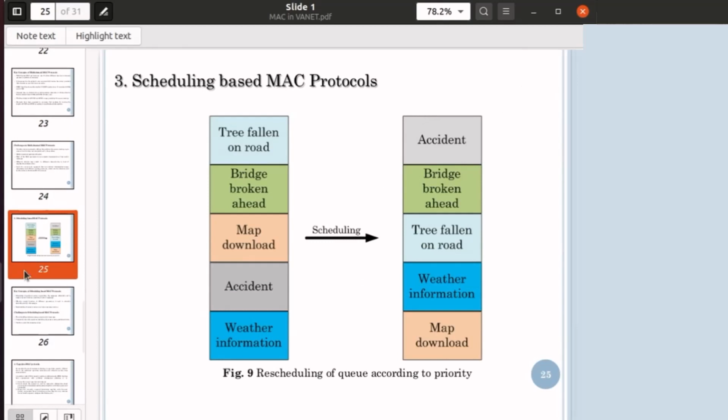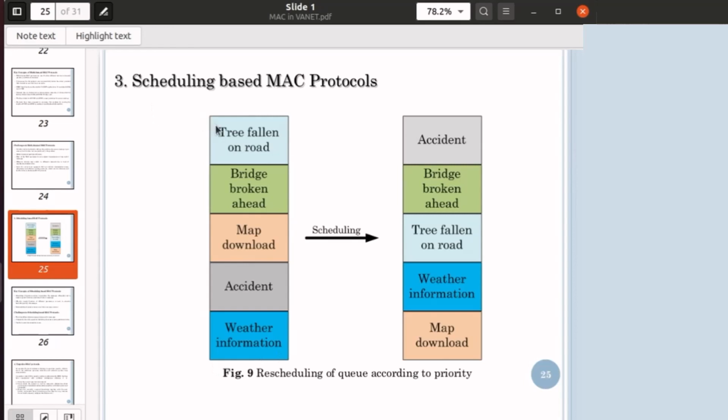So what is a scheduling based MAC protocol? I have already told you about this. In a scheduling based MAC protocol, we change the position of messages in the queue. Okay, these are the two queues I have shown in this figure.